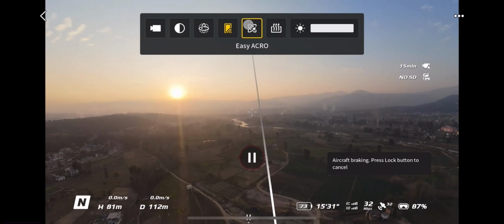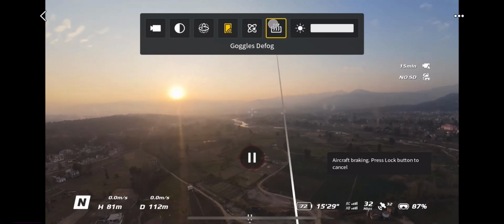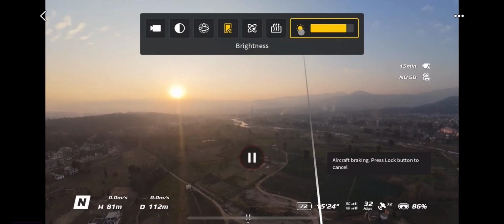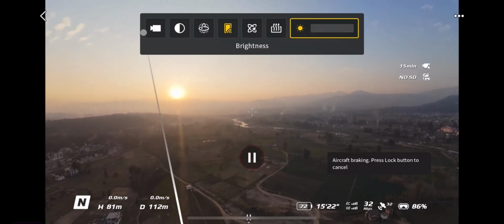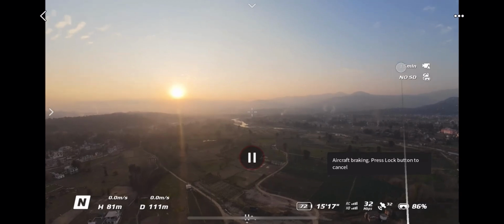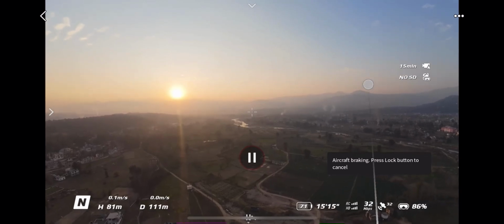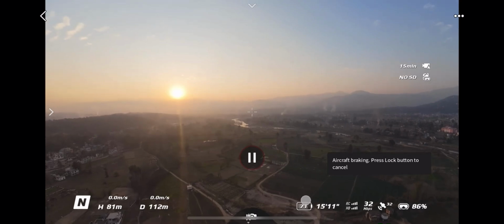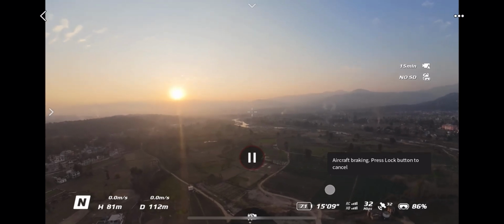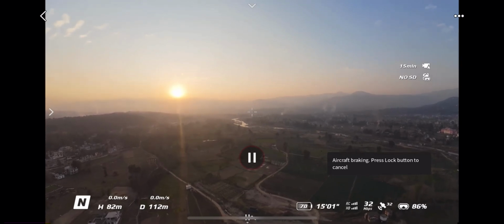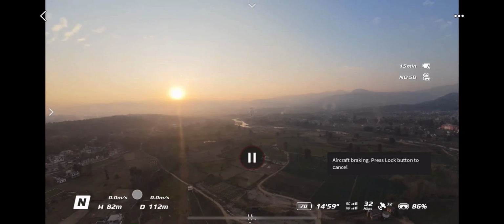Then easy acro mode, where you can move your drone quickly, and for your goggles you have a defog option also. If a lot of fog is coming, then you can increase or decrease the brightness of your goggles through these menus. On the right side you can see there is no SD card and the limit is 15 minutes. It's internal storage. And on the bottom right side you'll be able to see other information like signals, battery of your goggles, percentage of battery, drone battery basically.